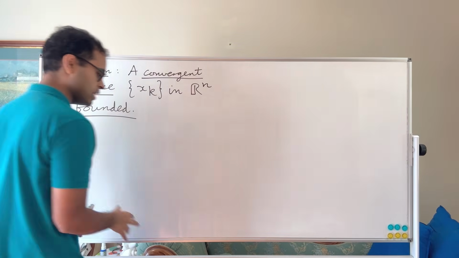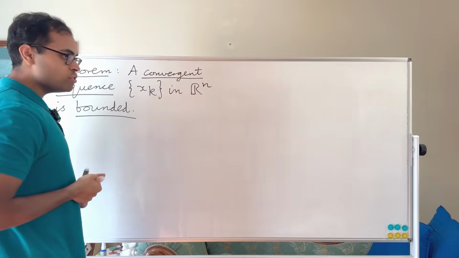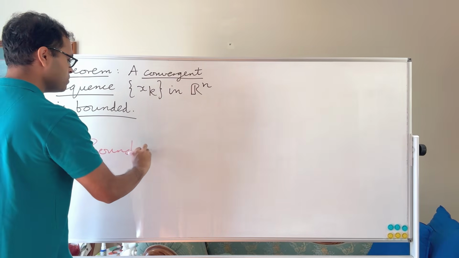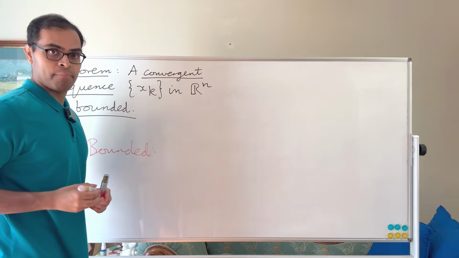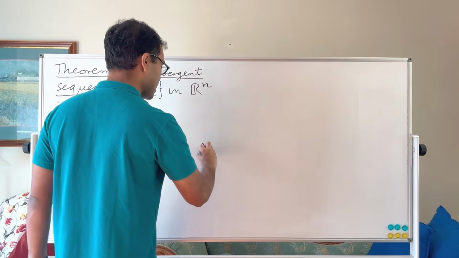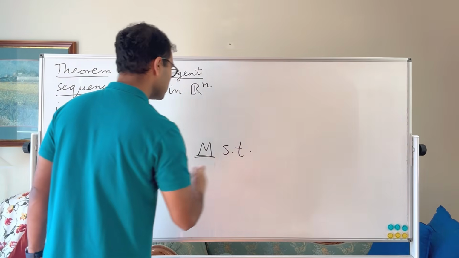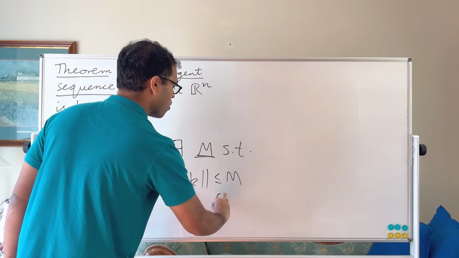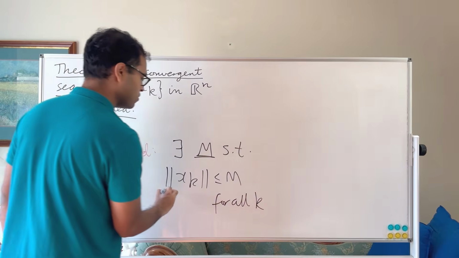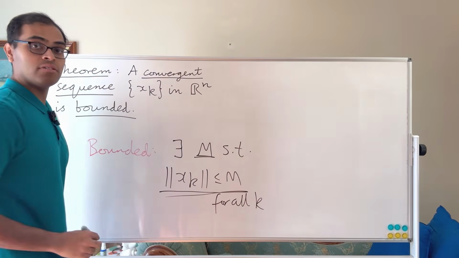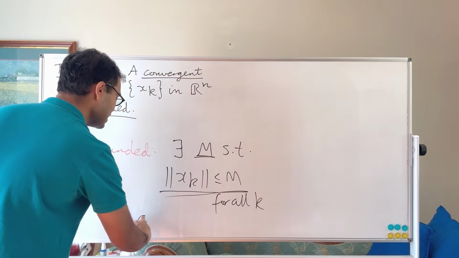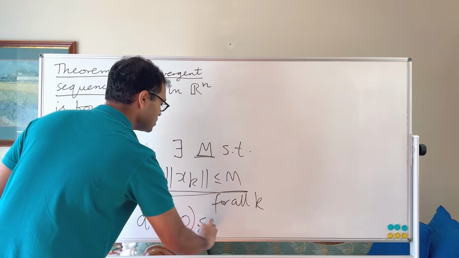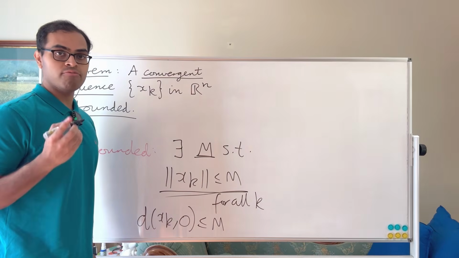So bounded basically means that you can choose an M. Bounded means that there exists a number M such that the norm of x_k is less than or equal to M for all k. So for all terms in the sequence, the norm of x_k is less than or equal to M. You can think of the norm as the distance from x_k to the origin inside Euclidean n-space. So that distance is less than or equal to M for all k.